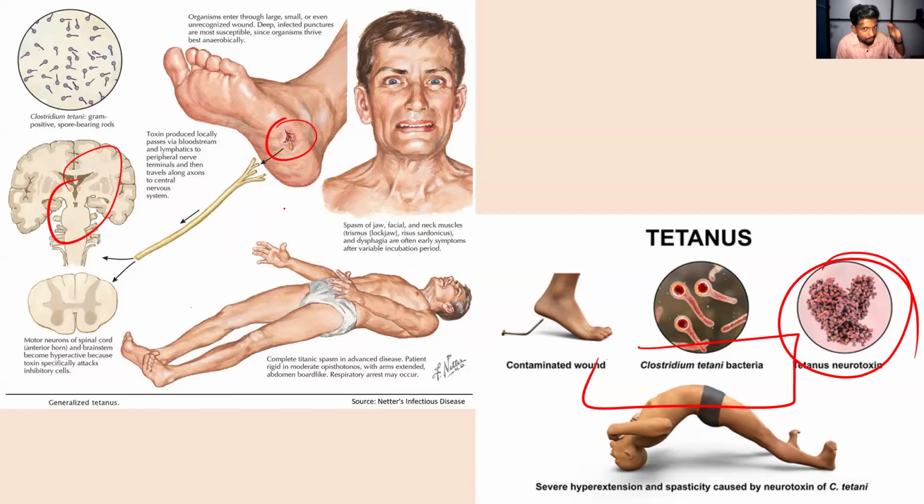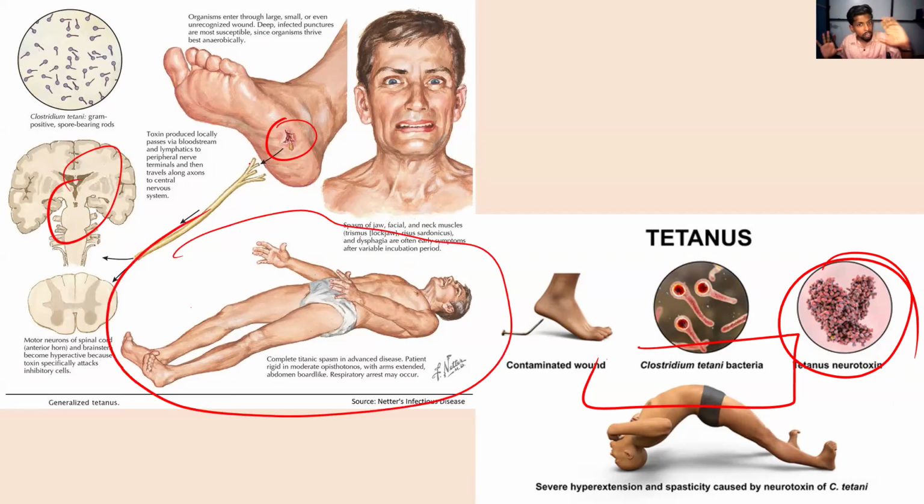Now that bacteria will produce the toxin. That toxin will affect the nervous system. So now what will happen? All the muscles in our body will be locked. We cannot move our hands and legs. Look at this diagram here. All the muscles have been locked because of that toxin created by the bacteria,